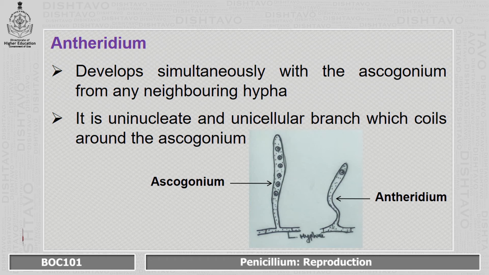This is the structure of antheridium. Antheridium develops simultaneously with the ascogonium from any neighboring hypha. It is a uninucleate and unicellular branch which coils around the ascogonium.